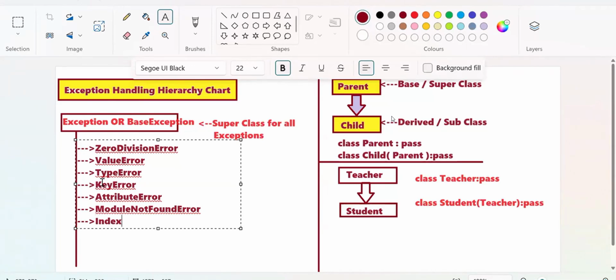Index error. Unbound local error. Next. Key error, zero error, etc. Syntax error. Indentation error. Name error.